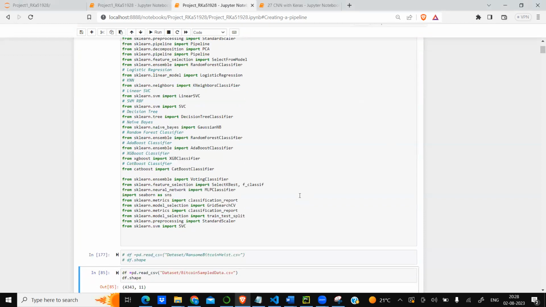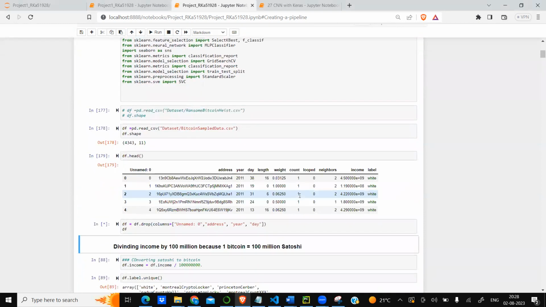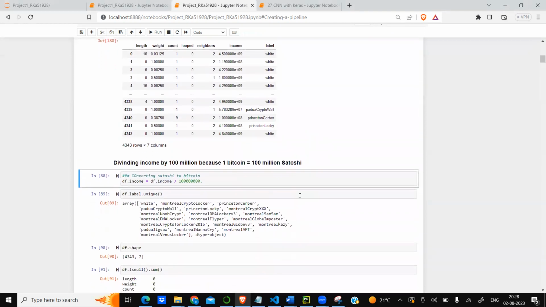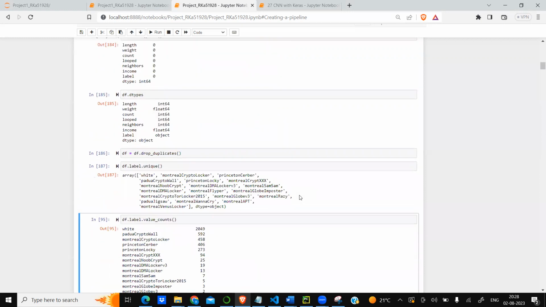Now moving forward with my model, first we load the data, drop the unnecessary column and divide income by 100 million, because in the dataset we have the value in Satoshi and 1 Bitcoin equals 100 million Satoshi. So to convert values into Bitcoin, we are dividing it by 100 million. Now checking the unique labels, white means the non-fraudulent transaction and all others are ransom family groups.